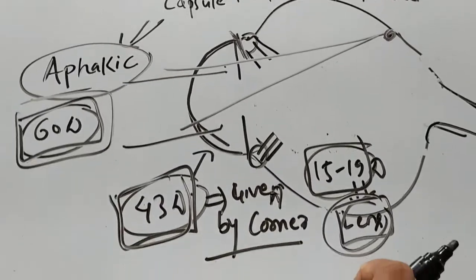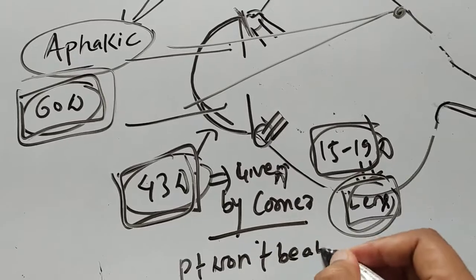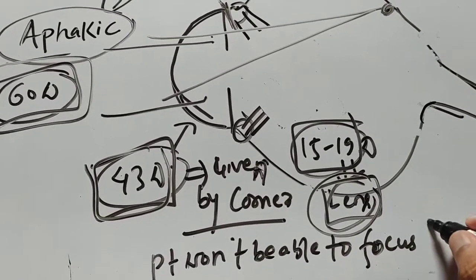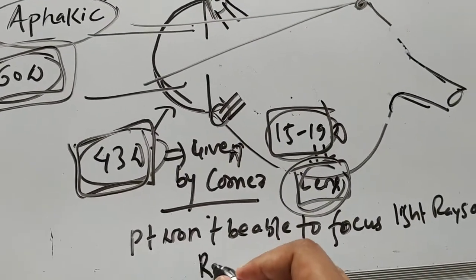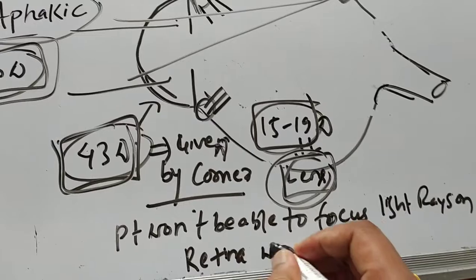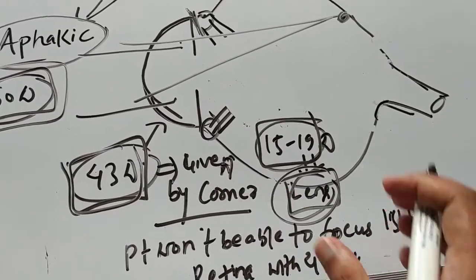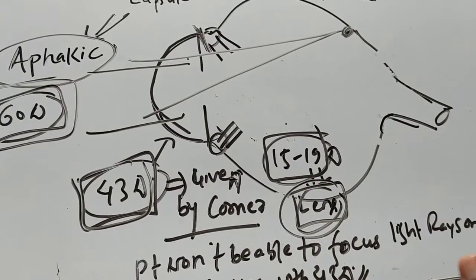So the first thing was that the patient won't be able to focus light rays on the retina with 43 diopter. With only the power of the cornea, you cannot focus the light rays.